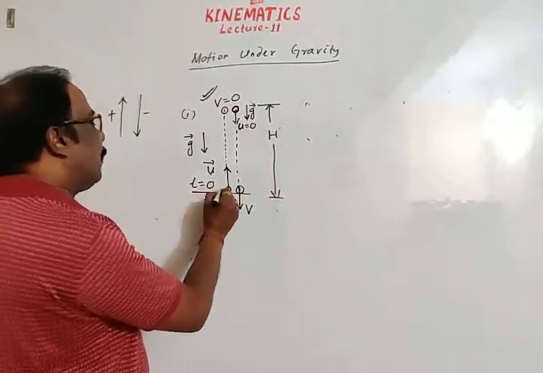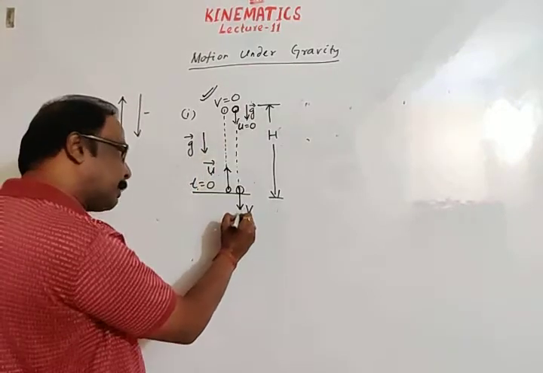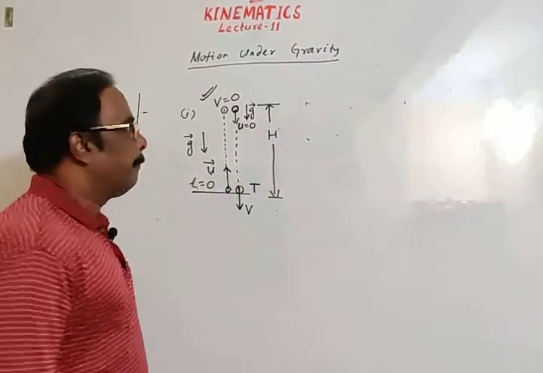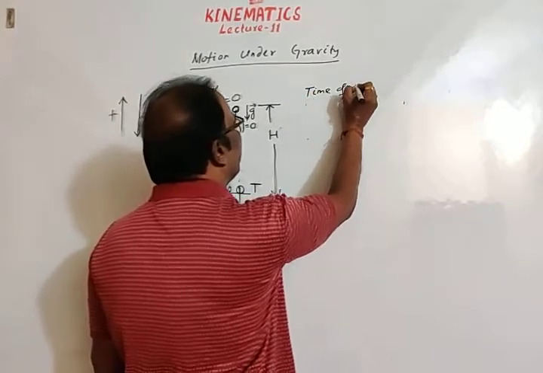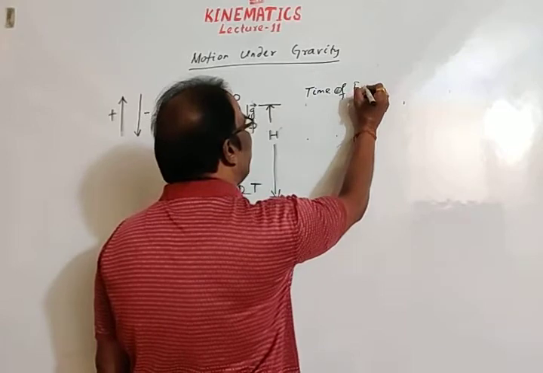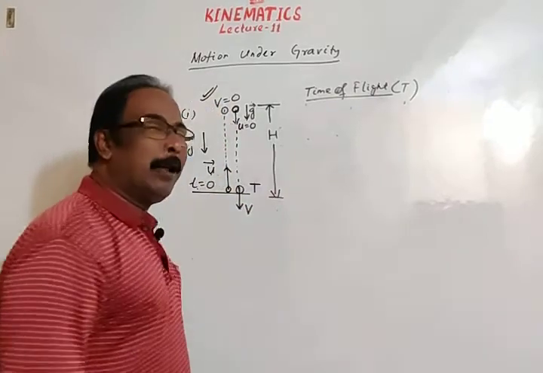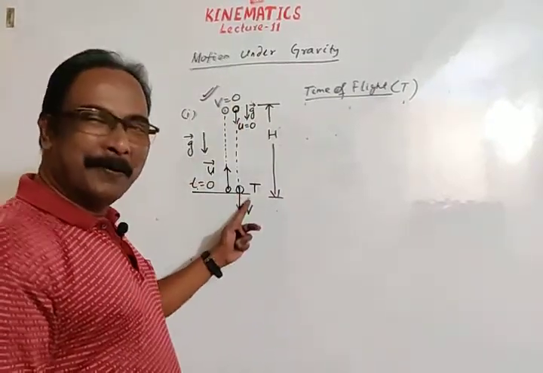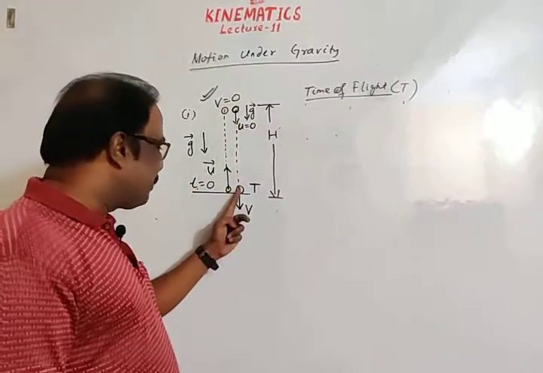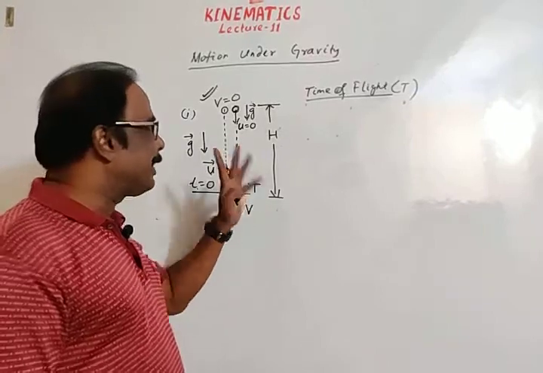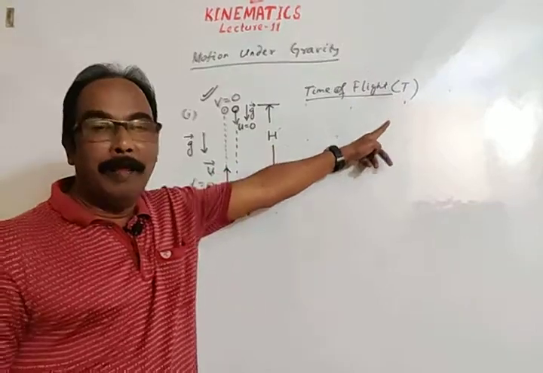The body starts from this position when instantaneous time is 0. The body strikes the ground when time is t. Our first heading is time of flight. T means the total time of motion of the body. The body leaves the surface when time is 0, and returns and strikes the surface when time is t. Thus total time is t minus 0, which is t. T is the time of flight.